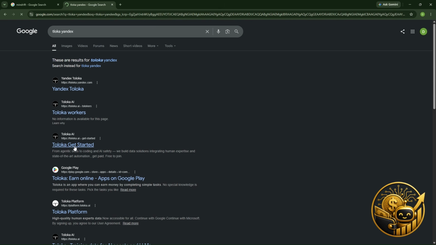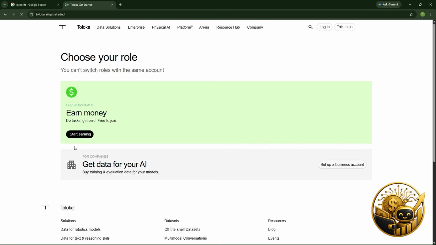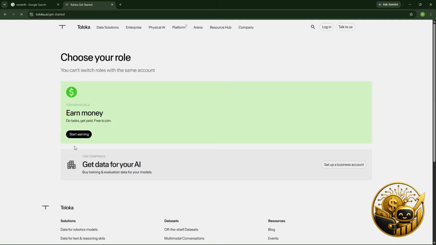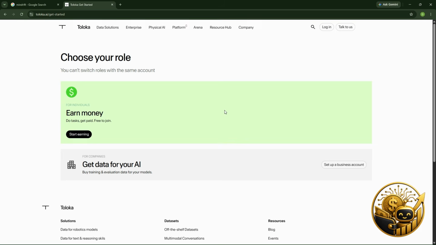Previously, Toloka was providing online jobs for people to work with simple jobs like UHRS, I don't know if I mentioned it correctly, and also this Microsoft job. I think I've forgotten, but you have to be taking videos and pictures. These annotation jobs, all these jobs were given to you by Toloka Yandex.